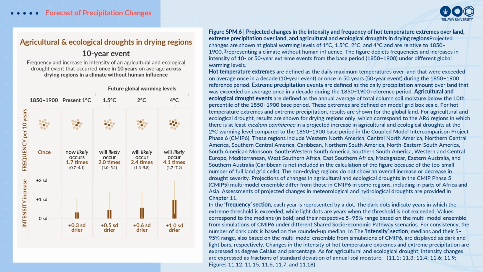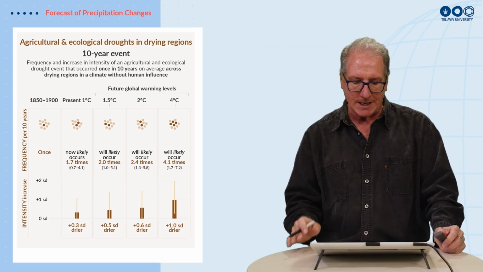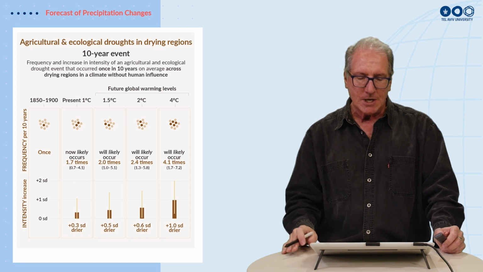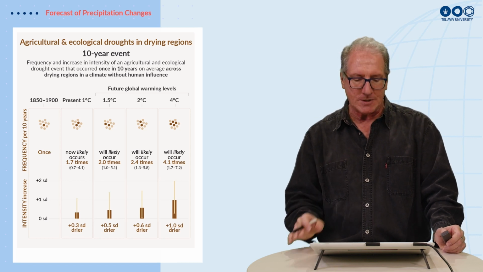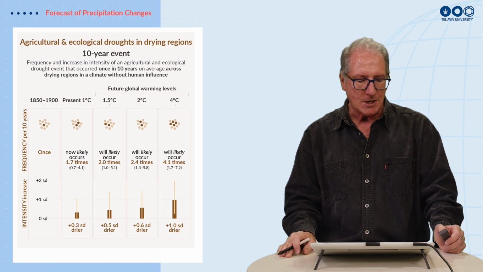And again, if we go to a global warming of 1.5, 2 degrees and 4 degrees, by the time the planet is warmed up by 4 degrees, we're going to have these very intense drought, dry events at a rate of 4.1 times every decade. And again, an increase of the intensity of these events, which is described here as a function of the standard deviation of the data.